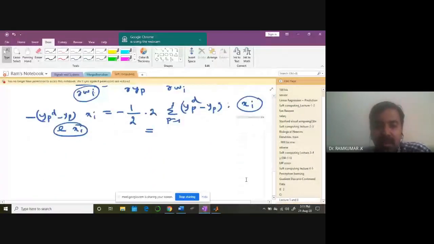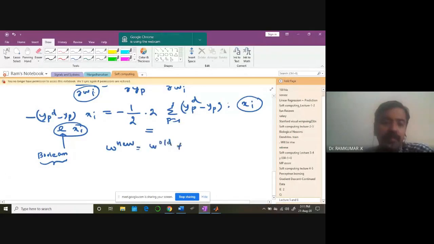So now this error, for our Boolean case, the classification problem we are discussing right now. What is that? The new weight is equal to the old weight, because of this negative factor, plus some learning factor into error into xi. That's the kind of thing you got now. This is a learning rate, I said, it's a constant. Learning rate is a constant. Okay, this error is what we are interested in for the Boolean case, like this, 0 or 1.